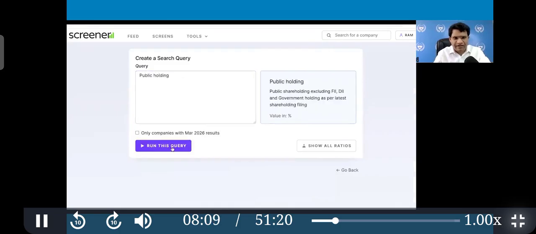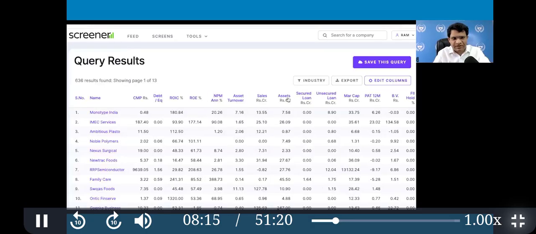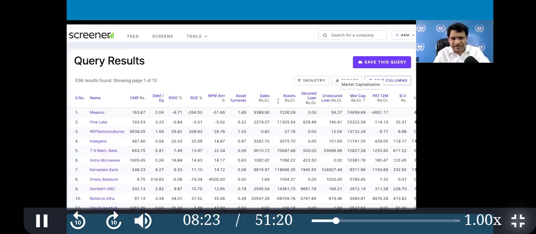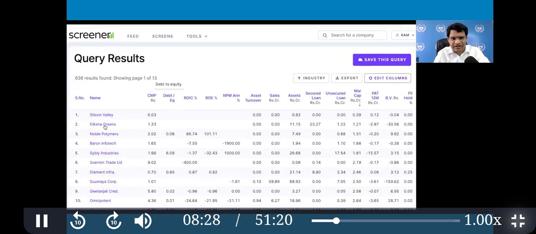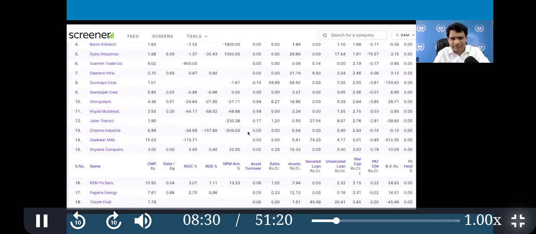I'll show first public holding more than 70% and you'll see why it is important to understand. So this is a public shareholding more than 70%, and you see that most of the companies are tiny. Okay. These are tiny companies. You can see that sales is almost zero.